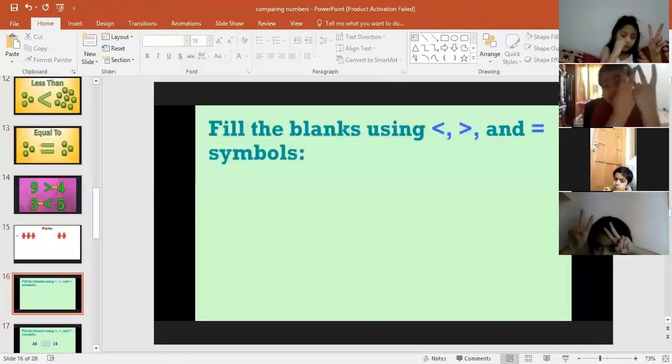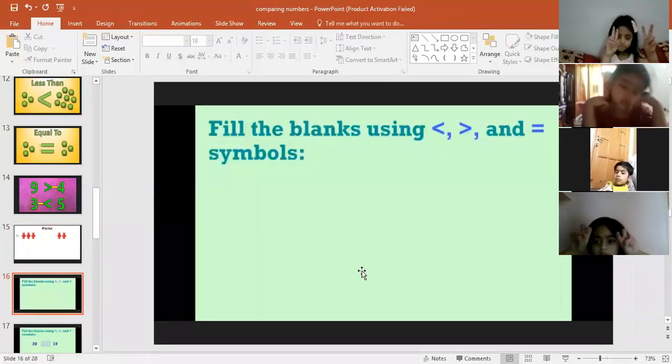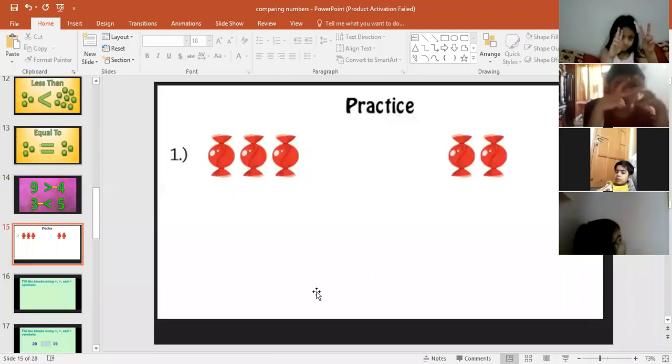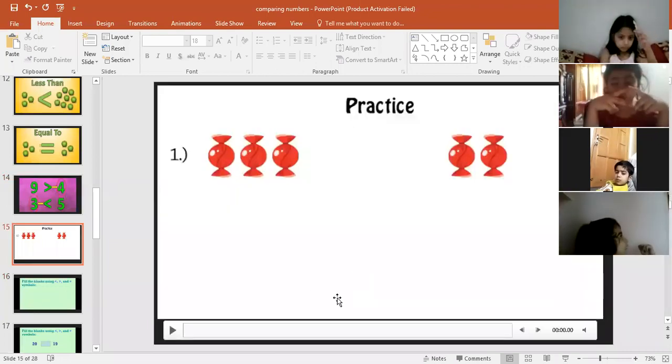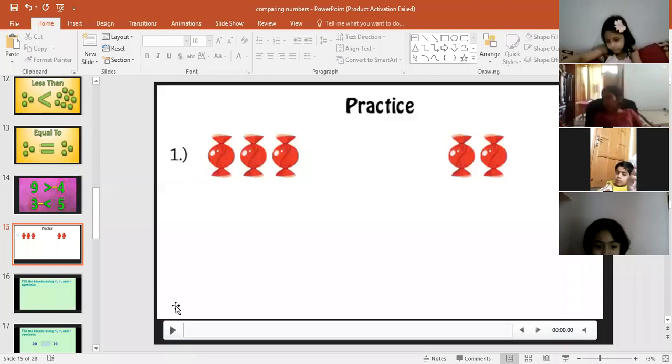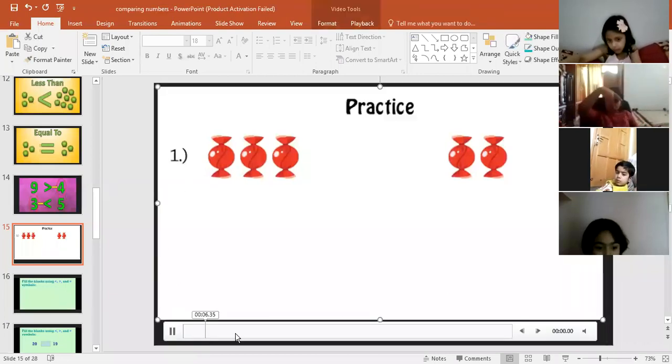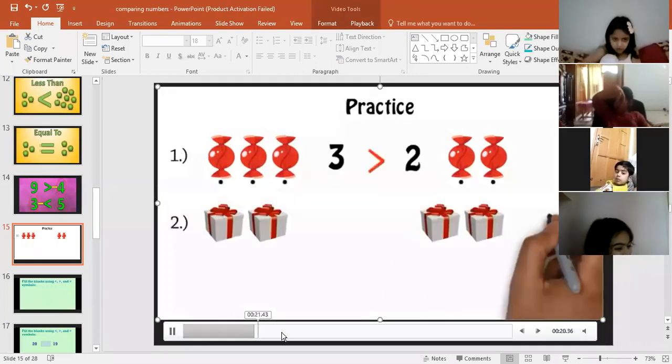It's Minal Fatima. Minal Fatima, very good. Very good. This is a very good way, she's showing the equal sign with the help of fingers. I'm very happy to see Minal. Very good. So let me play the video again so that those who missed, we have done till here.